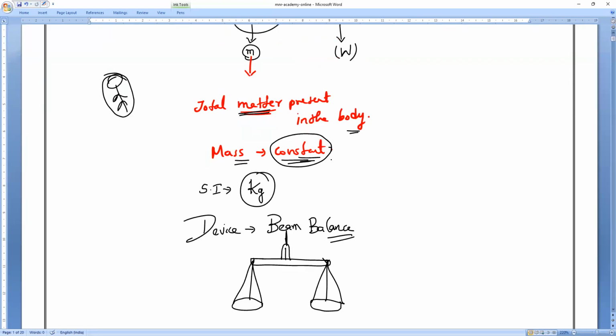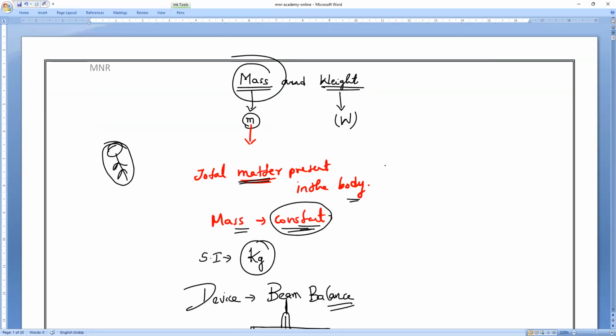Now, if it comes to weight, it is basically the force exerted by the body on the surface. That is what we call the weight of the object.